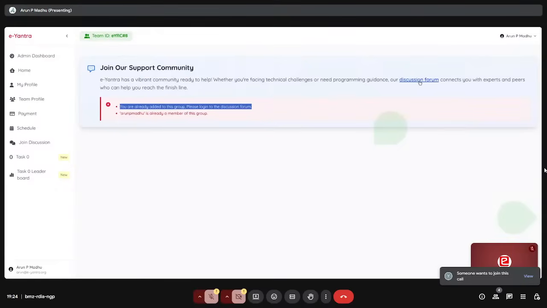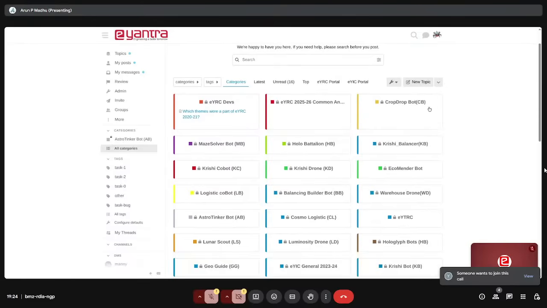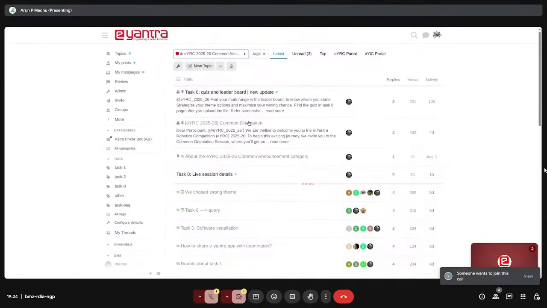So you can click here on the discussion forum, and that will take you to the discussion forum page. Or else it will show a prompt on how to log in and everything. Once you click on that link, you will be taken to this particular page, that is the discussion forum. Here you will see there are multiple categories like common announcement and all those themes. So for example, let's go to the common announcement. You have to click here.